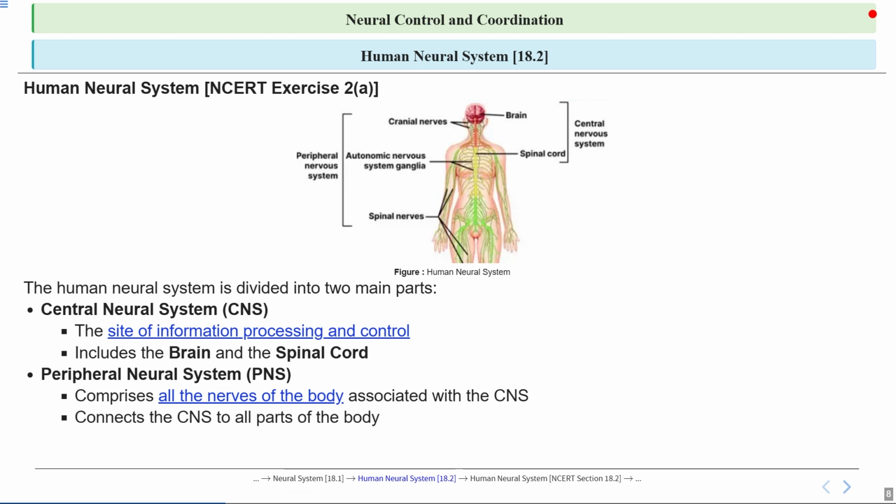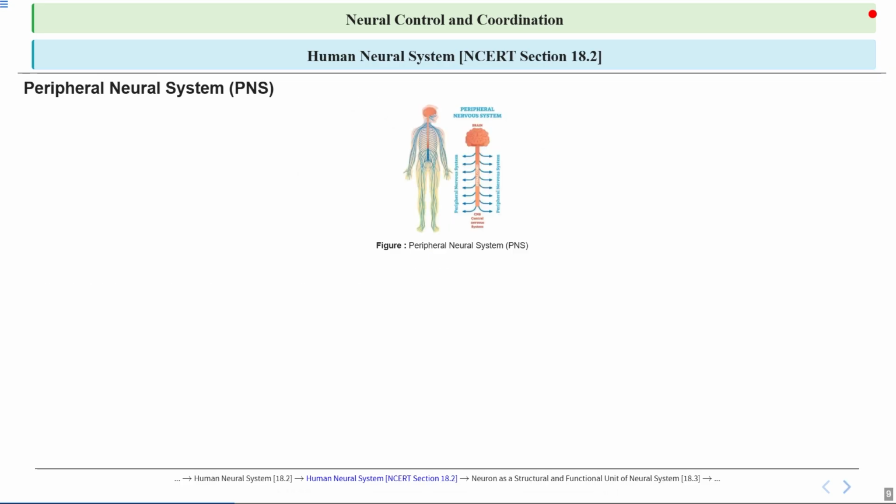We know that the peripheral nervous system, or PNS, connects the central nervous system, or CNS, consisting of the brain and spinal cord, to all parts of the body. Here the PNS is made up of nerves that carry messages between the CNS and other parts, enabling communication for movement, sensation, and regulation of bodily functions. So let's talk about the peripheral nervous system, or PNS, in detail.